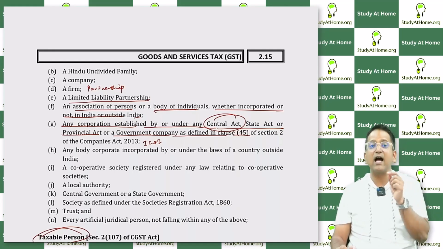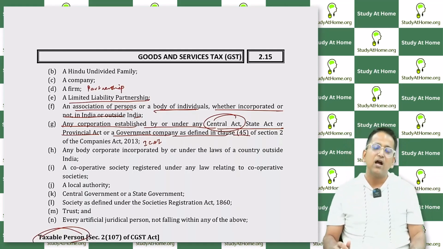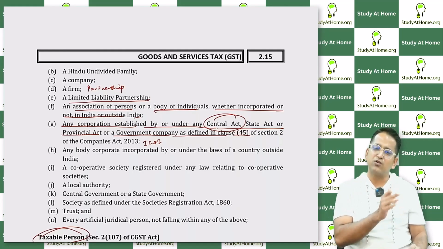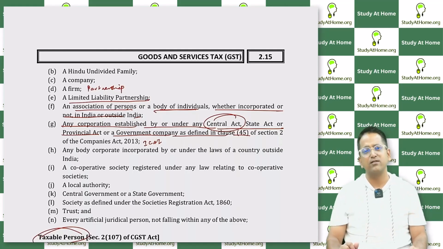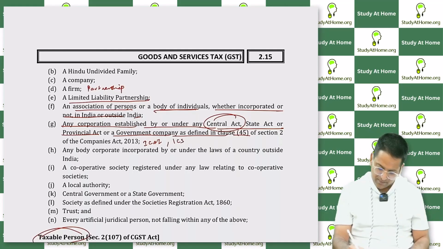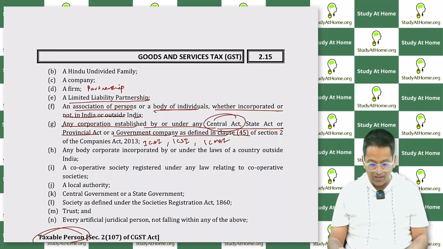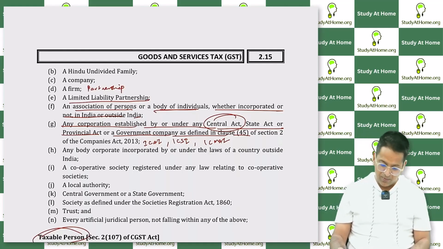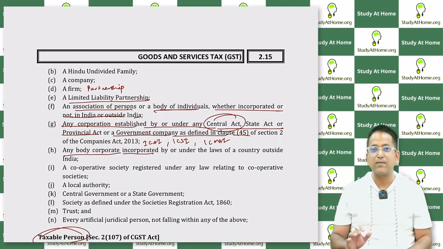Same thing is written ICSI, Institute of Company Secretaries of India, set up under an Act of Parliament. ICMAI, Institute of Cost and Management Accountant of India. Below it's written set up under an Act of Parliament. So these are all examples of this. These are all persons and GST will apply to them too. Okay, they will also take GST. Any body corporate. Incorporated.